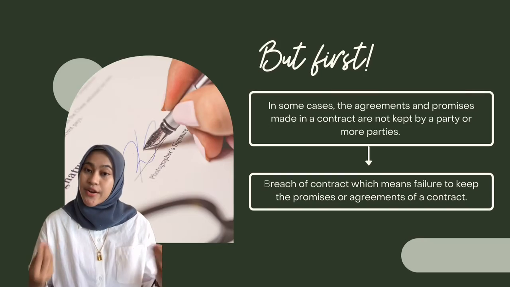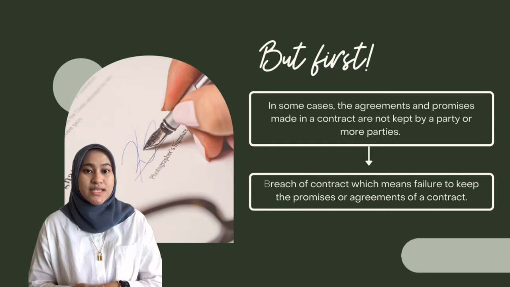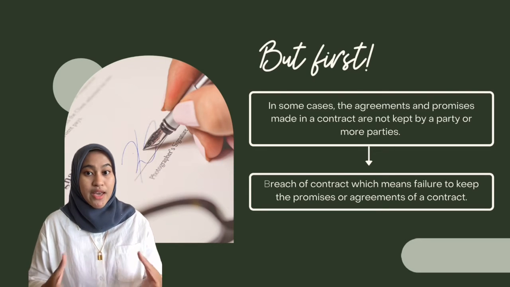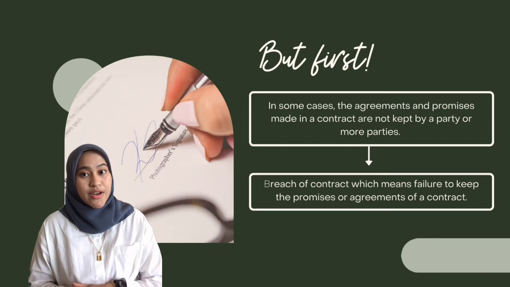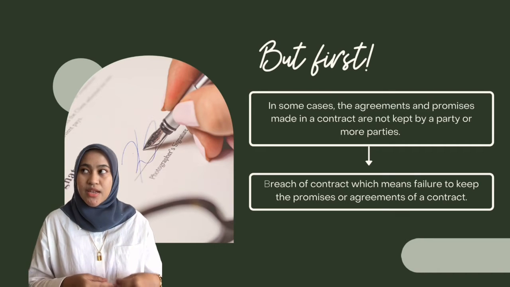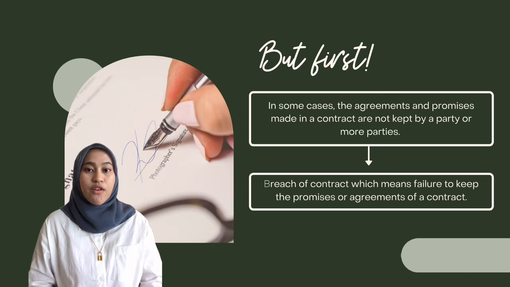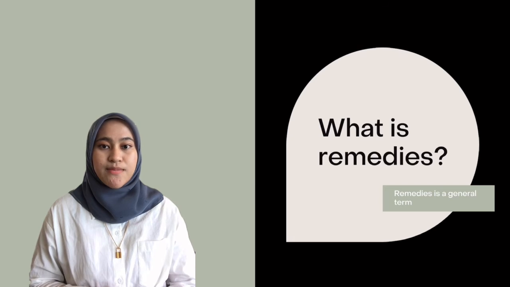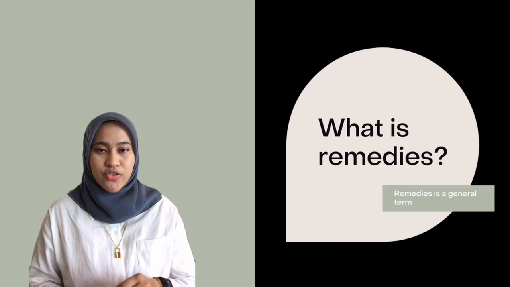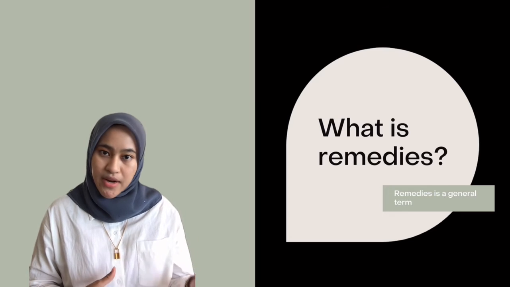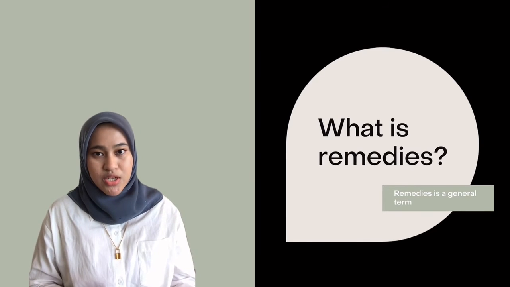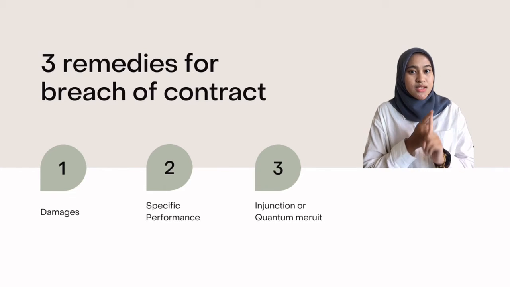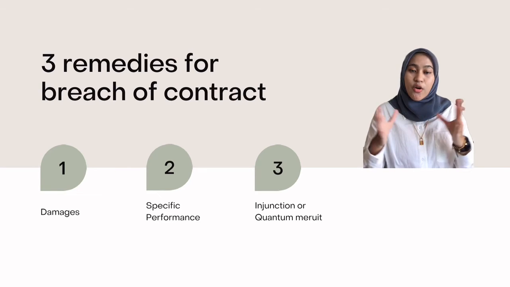A contract is an agreement or promise made between two or more parties that the court will enforce. In some cases, the agreement and promise made in a contract are not kept by one or more parties. Therefore, this situation is called breach of contract, which means failure to keep the promises or agreement of a contract. So, what are remedies? Remedies is a general term which means a right that can be claimed by a party to a contract that experienced losses because the other party to the contract was in breach. There are several remedies for breach of contract, such as award of damages, specific performance, and injunction or quantum meruit.